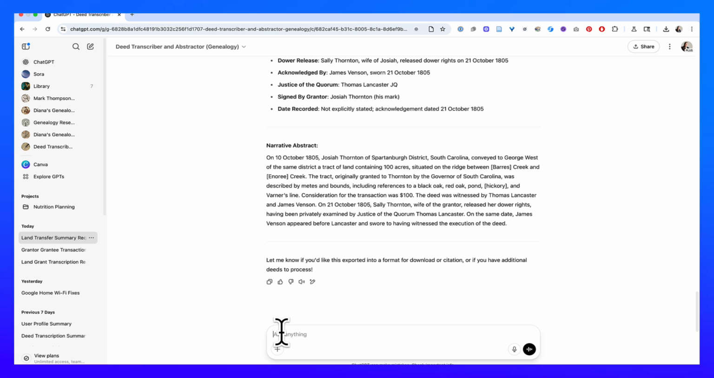I could say, hey, this James V, that is James Varner or James Vernon. I could tell it the real name of this Barry's Creek. I could confirm that that really was a hickory tree. So there are things I could do, but then after that, I can copy and paste this. See, it'll let me copy and paste it. And then I could put it anywhere I want. It's going to copy and paste the whole thing for me. So I could put it in a Word doc and then save that.